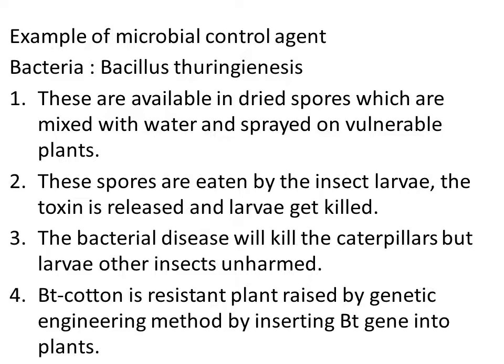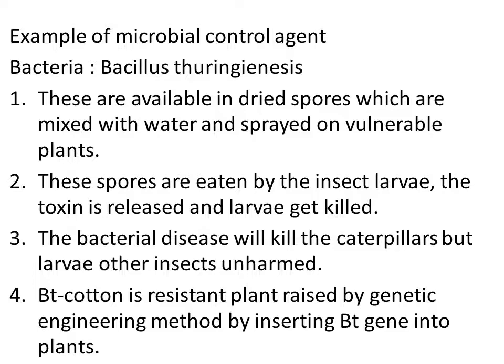BT cotton is the resistant plant raised by inserting the toxic gene into the plant, so that when any caterpillar eats any part of the BT cotton, it releases toxin in the gut of the larvae, and it finally kills the larvae, right?